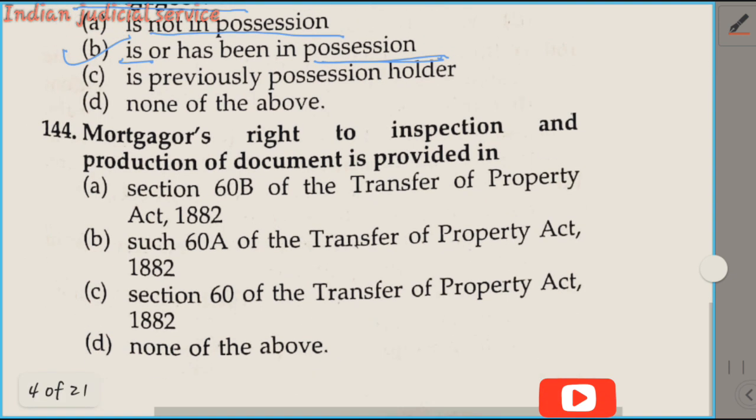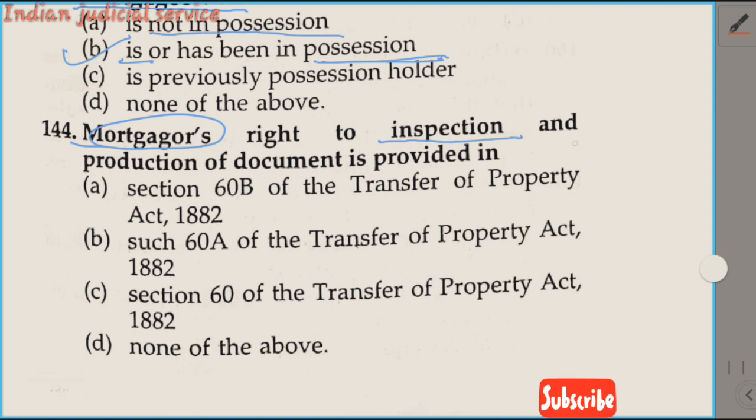Next question number 144. The mortgagor's right to inspection and production of document is provided in. This question deals with the mortgagor's right to inspection. The right to inspect the documents is provided in option A, 60B of Transfer of Property Act, option B, 60A, option C, section 60, option D, none of the above.